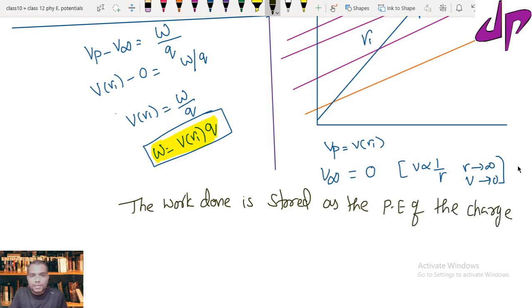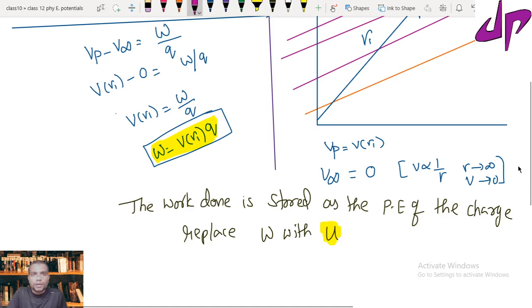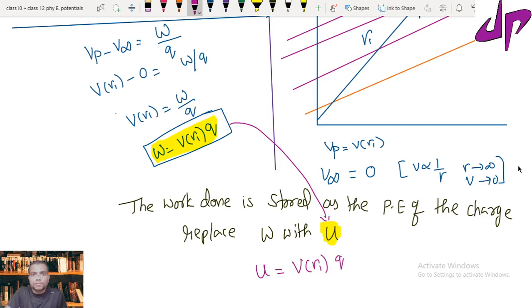So we replace W with U, where U represents the potential energy. Replacing that in the above equation, it becomes U equals the potential at location R1 times the charge. This is the potential energy of a single charge at a location within the electric field.